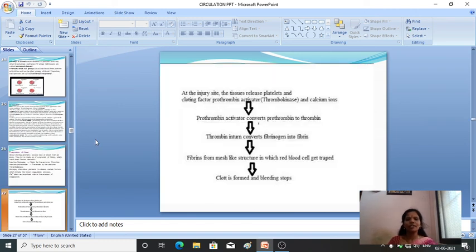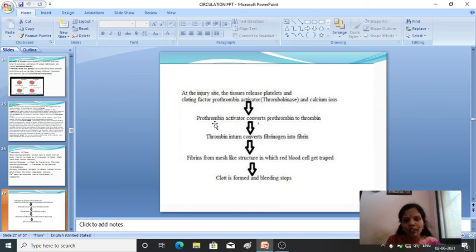So this is a flow chart of the steps involved during the clotting of the blood, or how the bleeding will stop. You can see that at the injury site, the tissues release platelets and the clotting factors, that is prothrombin activators, thrombokinase, and the calcium ions.